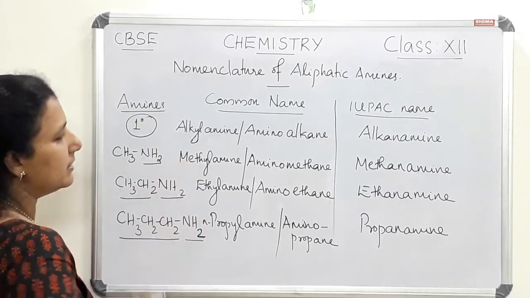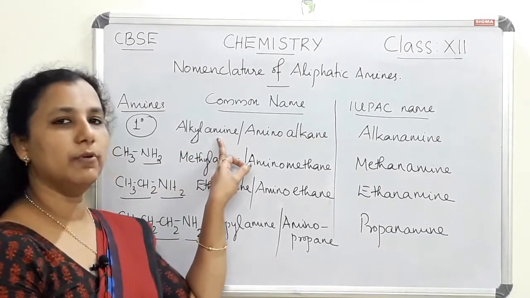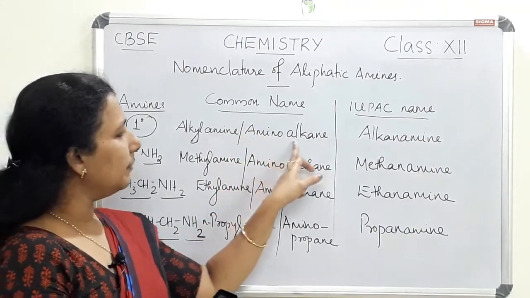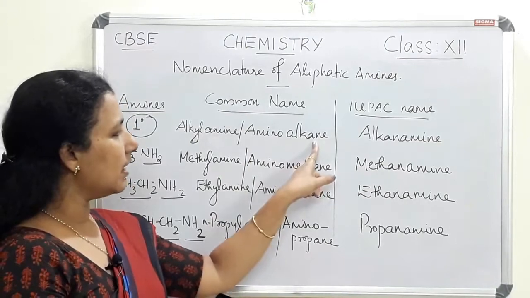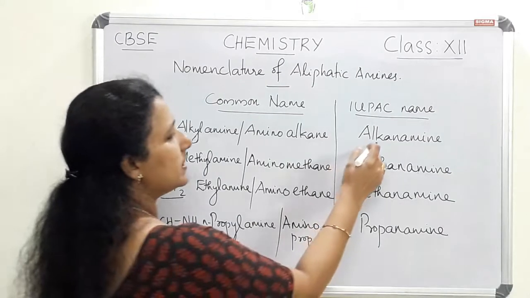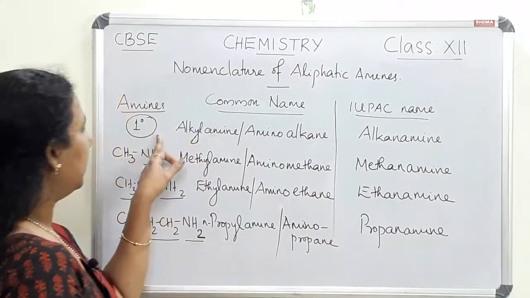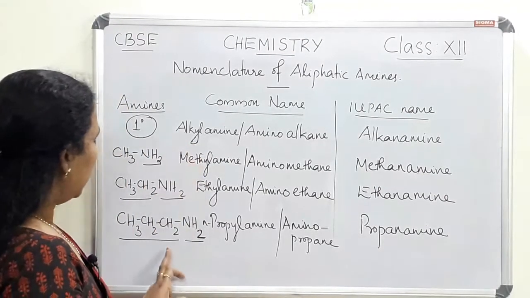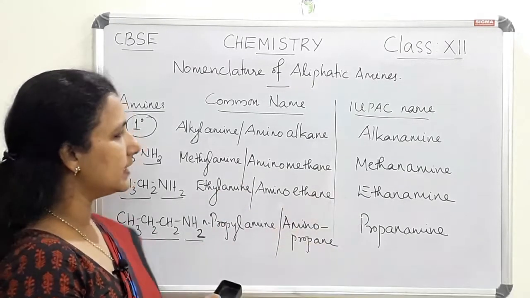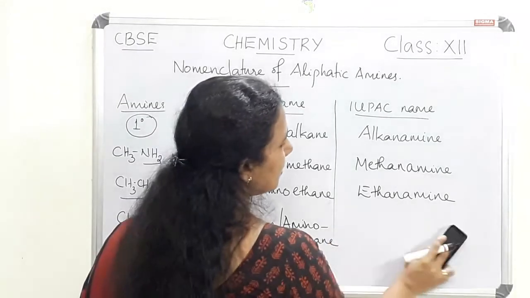So primary amines are named in this way: alkyl amine is the first type of naming under common name. The other way is aminoalkane, the other format for writing common name. And the IUPAC name is alkanamine, the IUPAC naming for primary amines. So these are examples of primary amines, and this is the way of writing the common name and IUPAC name for primary amines. Let us see secondary amines.